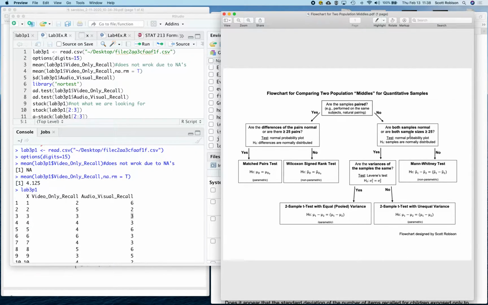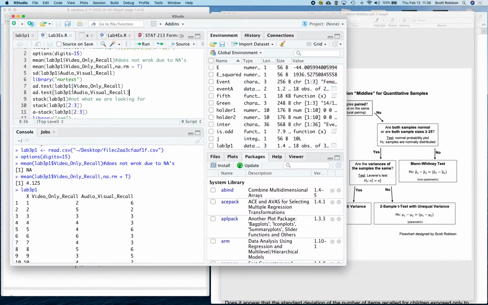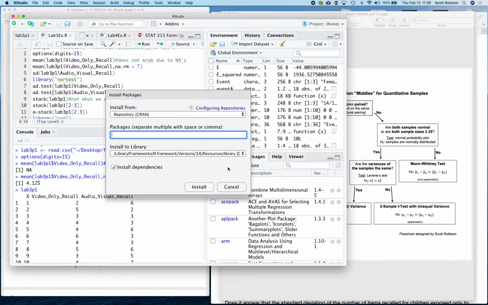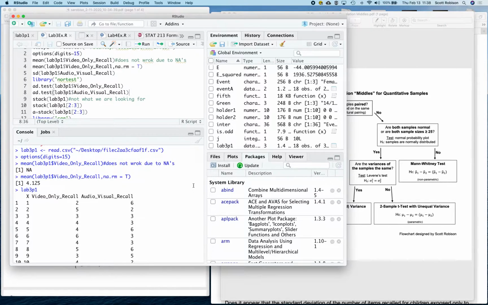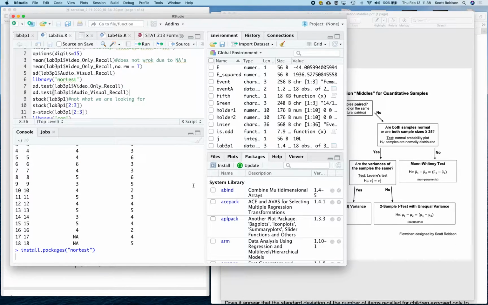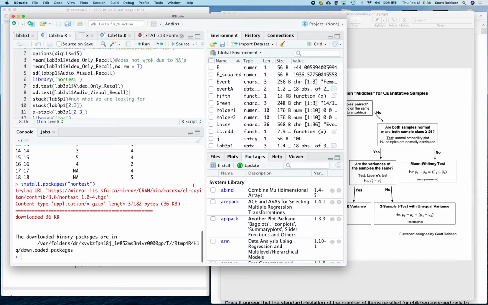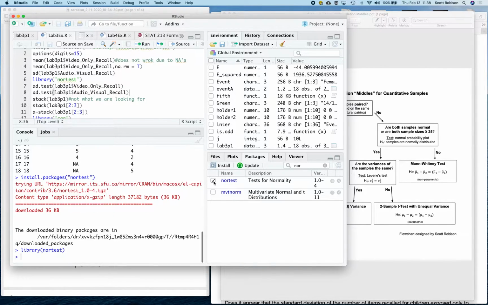Are the data normally distributed? So here, let's go ahead and make sure that we've installed nortest. If I try to install nortest, then I'll go through and make sure that it's there, and I'll also load nortest.